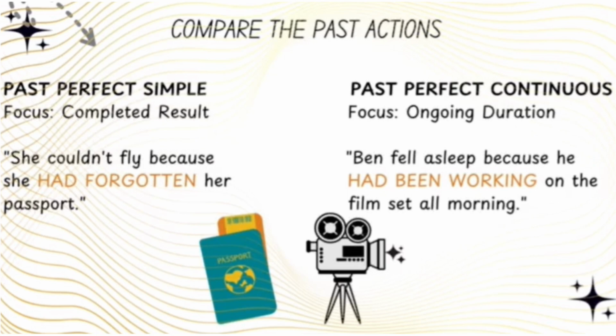Now, look at the past perfect continuous. We use this to focus on an ongoing duration in the past. For example, Ben fell asleep because he had been working on the film set all morning. Here, we are emphasizing the length of time he spent working leading up to falling asleep.